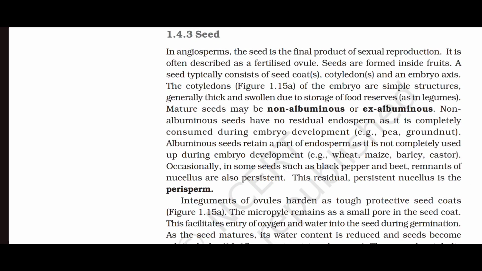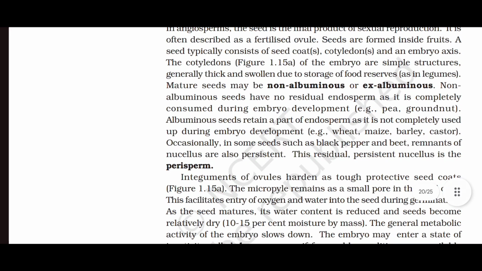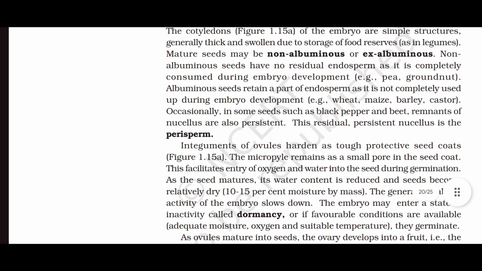Mature seeds may be non-albuminous or albuminous. Non-albuminous seeds have no residual endosperm as it is completely consumed during embryo development. Example: pea, groundnut. Albuminous seeds retain a part of endosperm as it is not completely used up during embryo development. Example: wheat, maize, barley, castor.